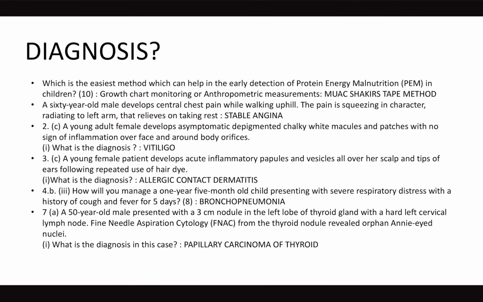So how to differentiate? See, there is a case of chest pain. The next thing we ask is relieving factor, relieves on taking rest. But this chest pain could be, there are hundreds of causes, but chest pain plus squeezing in nature plus radiating to left arm, they all indicate angina. Squeezing in nature is Levine sign.